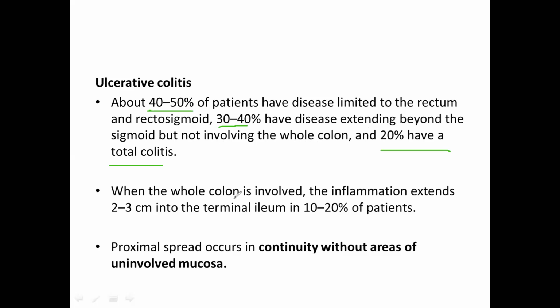When the whole colon is involved, the inflammation extends 2 to 3 centimeters into the terminal ileum in 10 to 20% of patients. So what will happen if there is pancolitis, or you can say total colitis? In total colitis, 10 to 20% of patients may develop inflammation in the terminal ileum also. The proximal spread occurs in continuity without areas of uninvolved mucosa.